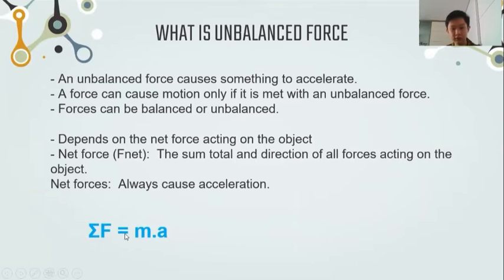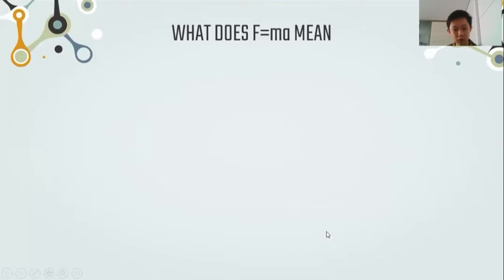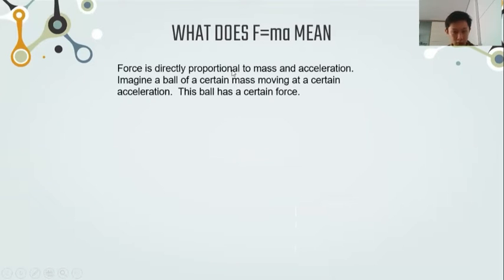This is the formula of the second law of motion, and N, or Newton, is the unit of F. N is equal to kilogram times meter per second squared. What does F equals m times a mean? Force is directly proportional to mass and acceleration.